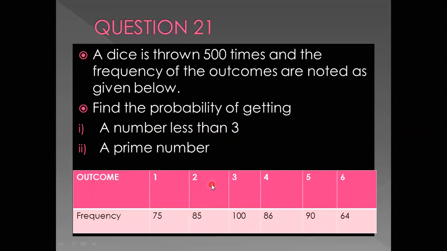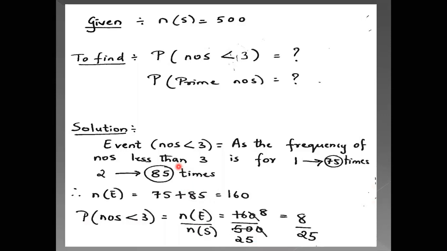Okay, this is a little tricky sum, but if you do it carefully, you'll understand. These are the outcomes. This has nothing to do with the frequency. So frequency means when you were throwing the dice 75 times, that time number 1 appeared on the dice. 85 times when it was thrown, number 2 appeared on the dice. So now when it is said less than 3, it is talking about 1 and 2. So let's see how to go about this question. Sample space is 500. Probability number is less than 3, and probability that it is a prime number. You have to find these two probabilities.